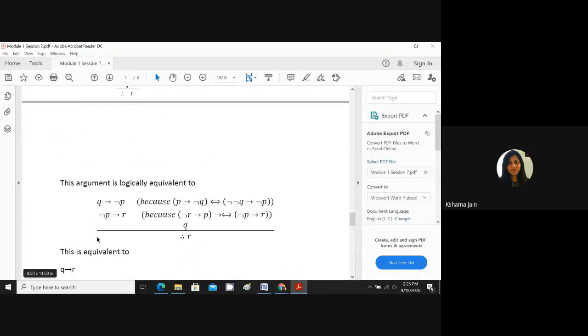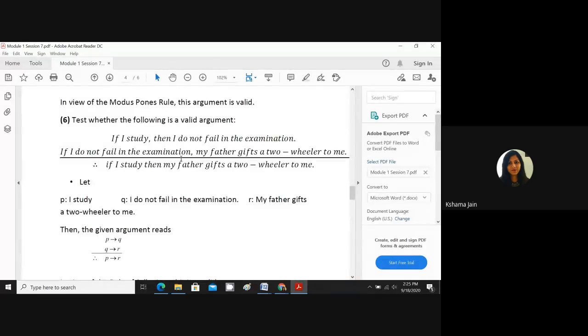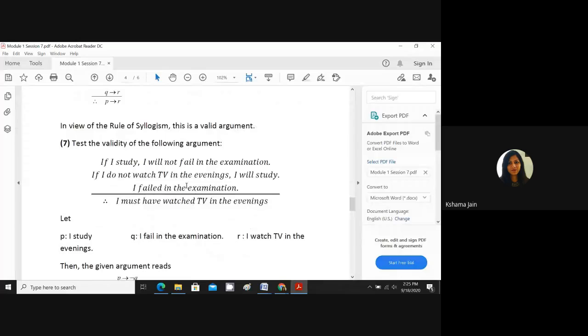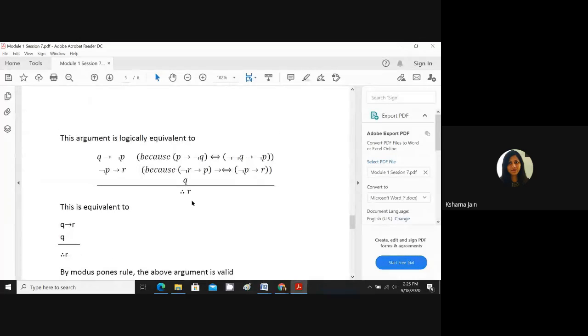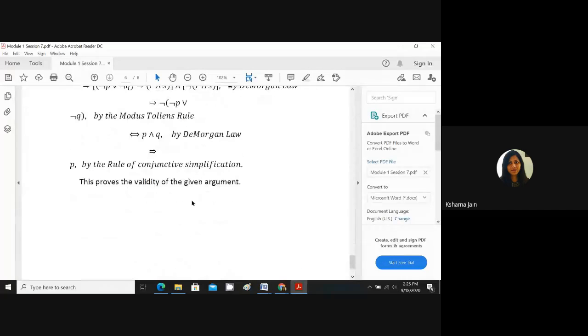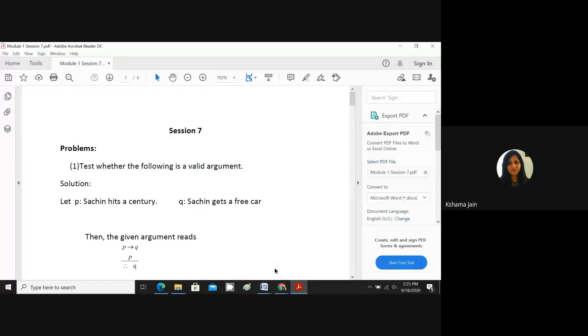So the 6th and 7th, can I leave them to you? You can practice on them. These are very easy problems. You need to convert them into P, Q, R with connectives, write them, and with the simple rules of inference, check whether they are valid or not valid. I am leaving these 6th and 7th problems up to you. The 8th I will do in the next lecture. Any doubt, students?